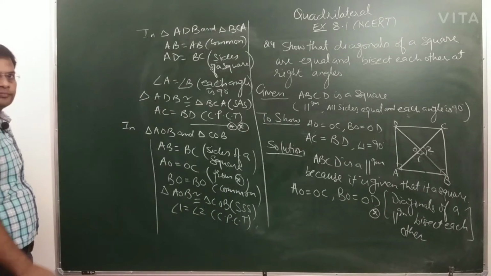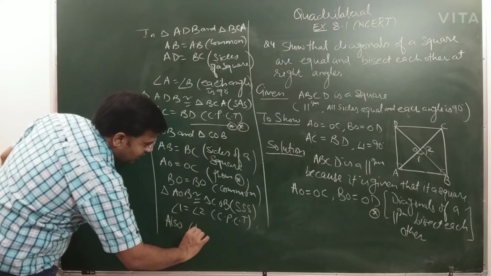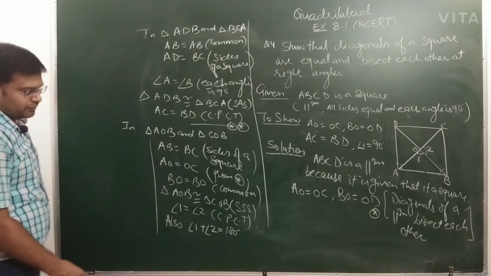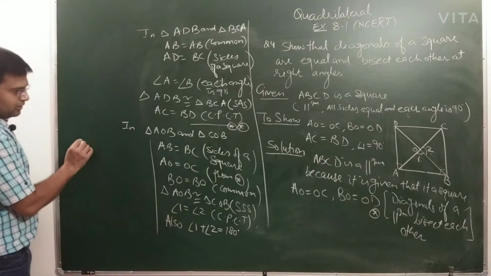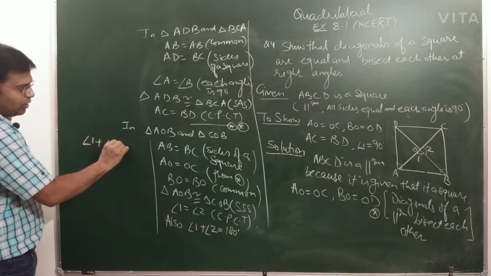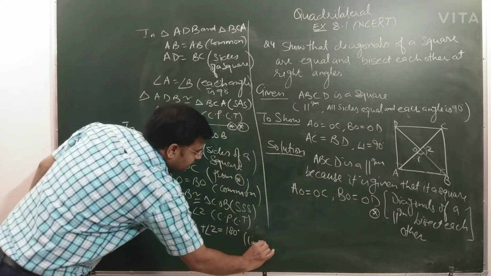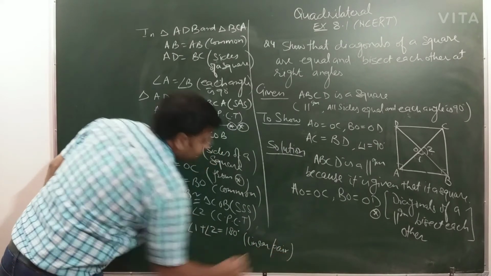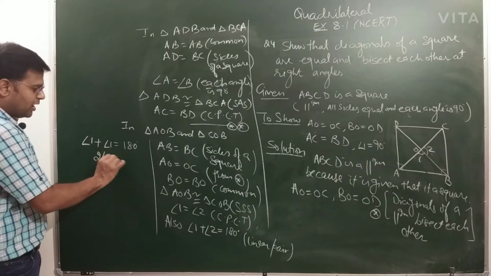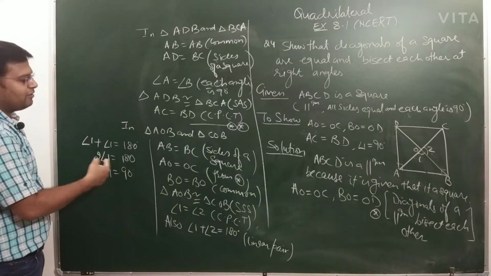Now you can also see that angle 1 plus angle 2 equal to 180 degree. So from this you can write this result, that angle 1 plus angle 1 equal to 180 degree. You can write the reason here, this is linear pair. So twice of angle 1 equal to 180 degree, angle 1 equal to 180 divided by 2, which is 90 degree.